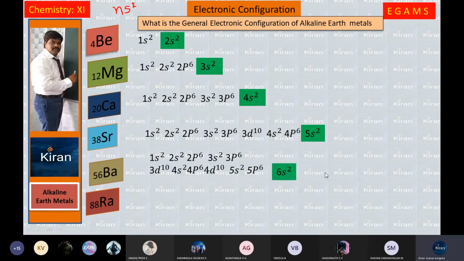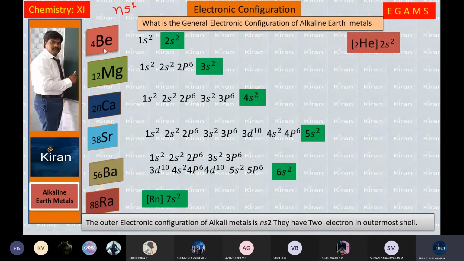And barium has 6s2 in the valence shell. Radium has 7s2 in the valence shell. Presence of 2 electrons in the last shells, its general electronic configuration is ns2. Here 2, 3, 4, 5, 6, 7 indicate n, and s2 is common.